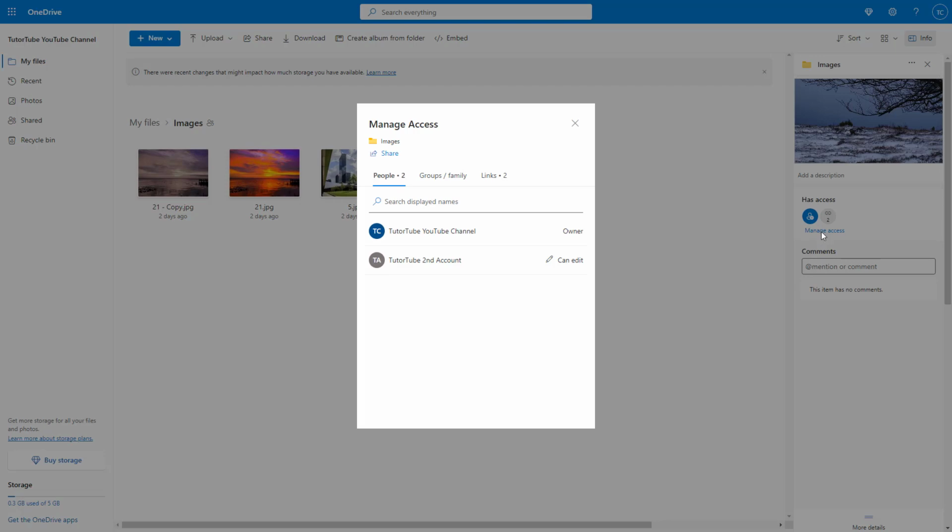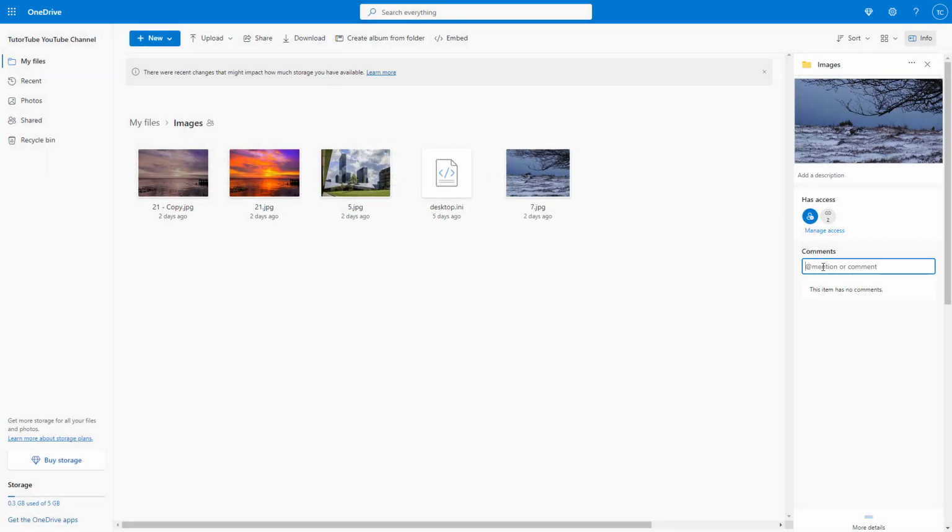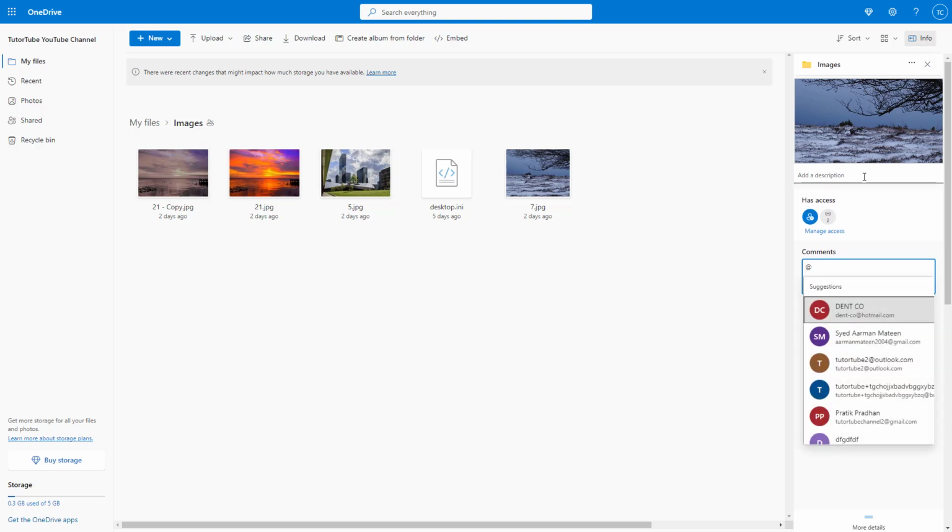But let's say you want to say something to the other user. Like let's say, for example, I'm going to tag them. So you can go onto mentions in the info section right here, type in @ right here, and then what you can actually do is type in who you want to message.